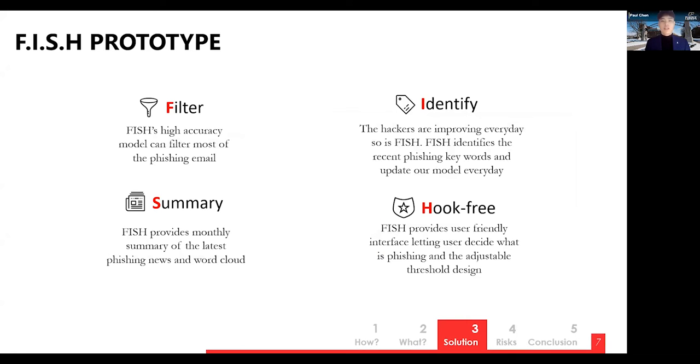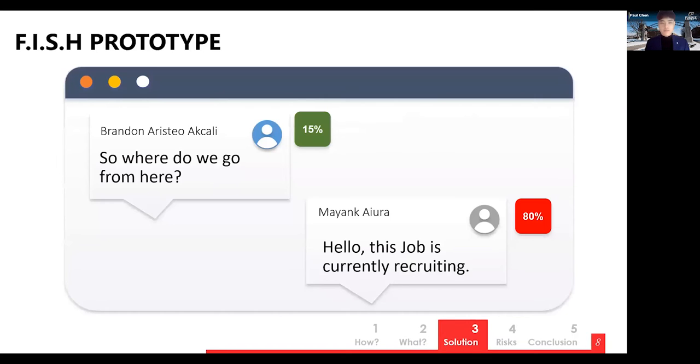Thank you, Aman. Hello, I'm Paul. Let me introduce our state-of-the-art system, Fish, a user-friendly, interactive, and self-learning AI system. Fish has a high accuracy model that can filter most phishing emails, and Fish will identify the latest phishing terms and keep the model up to date. Fish also provides a monthly report to educate the user on recent phishing techniques and trends. So let's take a look at how Fish works.